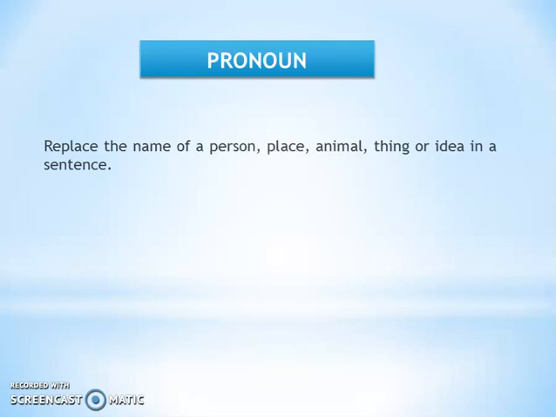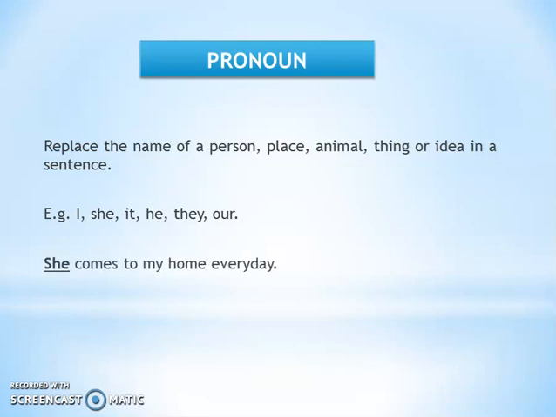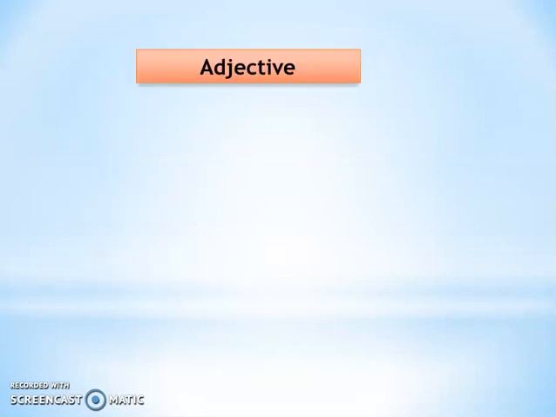Pronoun replaces the name of a person, place, animal, thing, or idea in a sentence. For example, I, she, it, he, they, are. She comes to my home every day. He loves playing cricket. Our third part of speech is adjective.